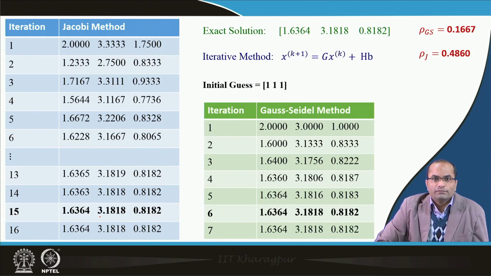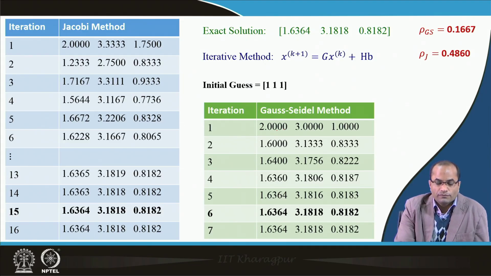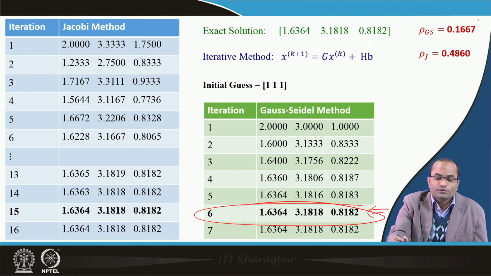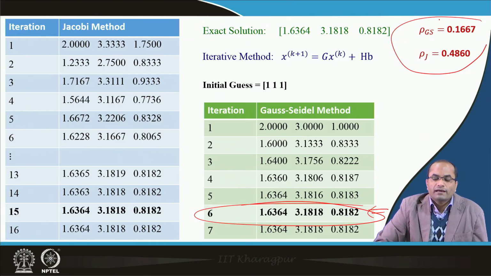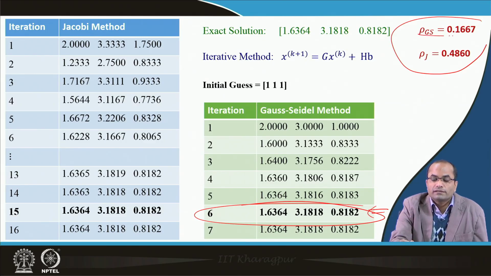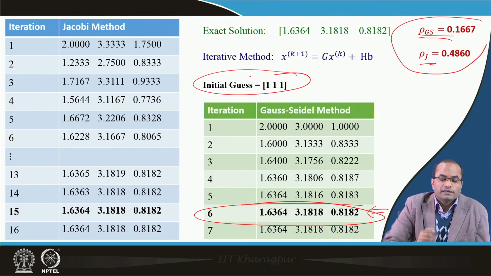and if we apply the Gauss-Seidel method for the same initial guess, for the same condition, what we observe is that after 5 or 6 iterations itself we got the same value. So, we can see here that the Gauss-Seidel is much faster than the Jacobi method, which was also coming from our analysis, because the spectral radius of the Gauss-Seidel is smaller than that of the Jacobi method. So, this was for initial guess (1, 1, 1).